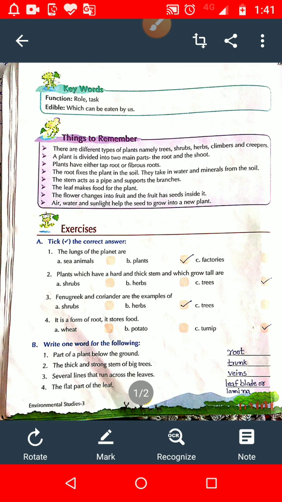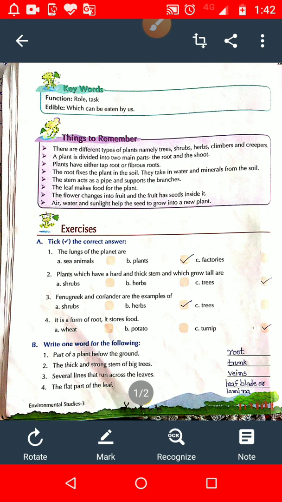Now question number 3. Fenugreek and coriander are the examples of: option A, shrubs; option B, herbs; option C, trees. So when I was explaining question number 2, I explained what are shrubs, what are herbs, and which plant we say is a tree.